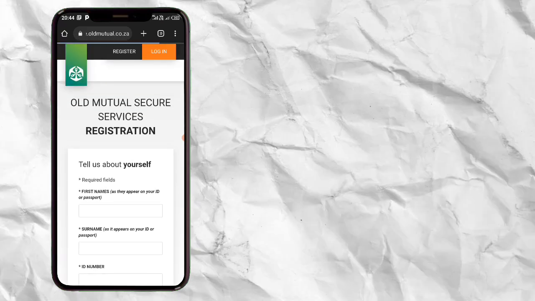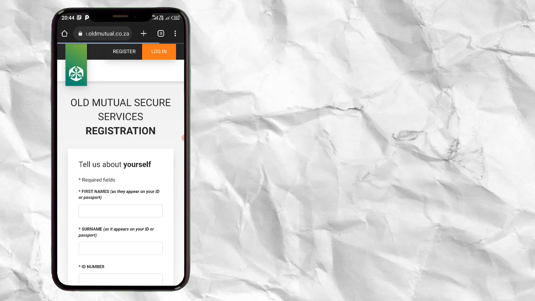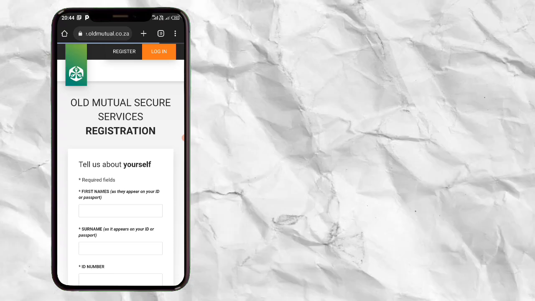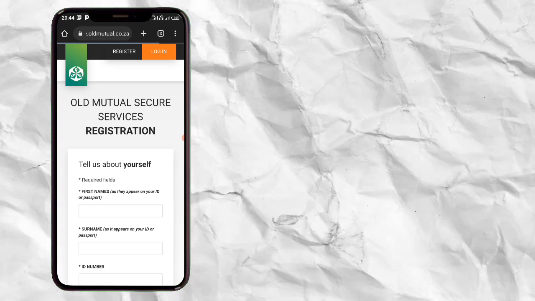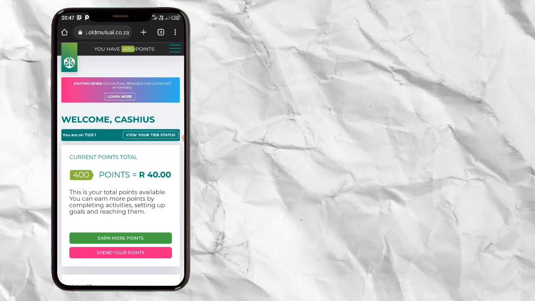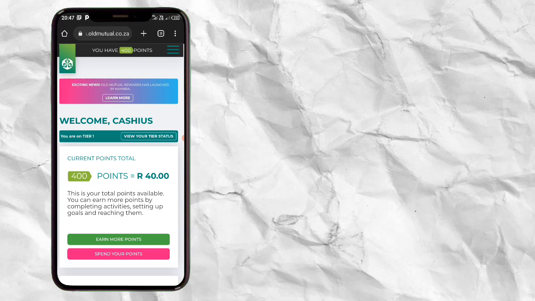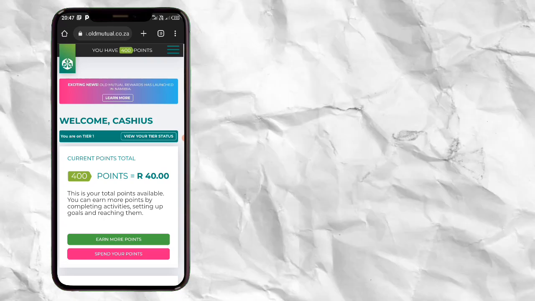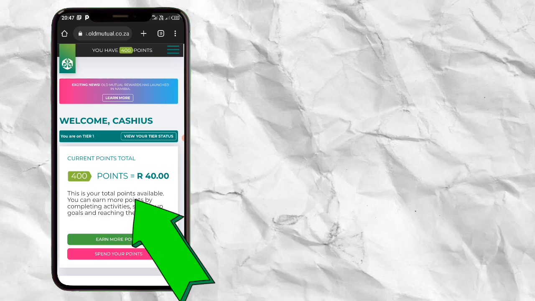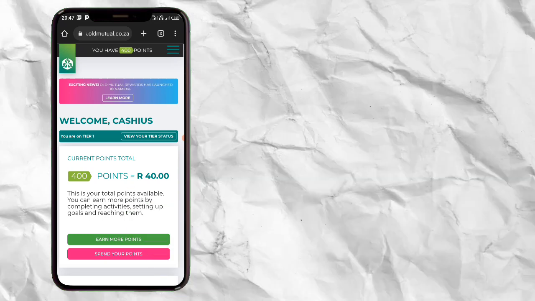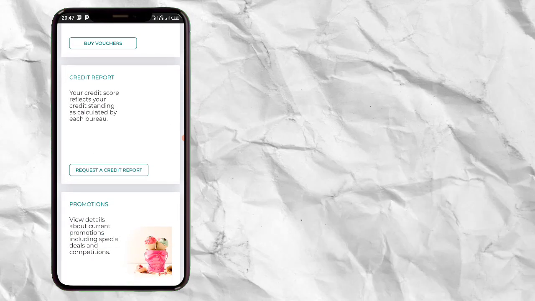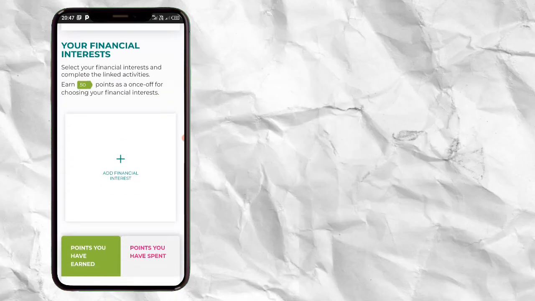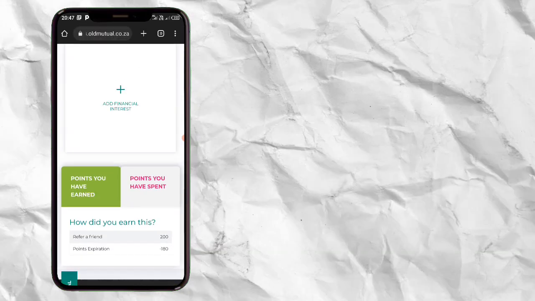I already have an account, so I'm just going to click on login. I'm just going to log in because I created my account already. Okay guys, now I'm in. As you can see there, I have 400 points. 400 points is equal to 40 rand. So I'm just going to scroll here. I just want to show you how to get more points, guys.